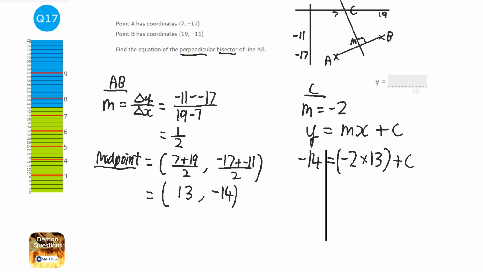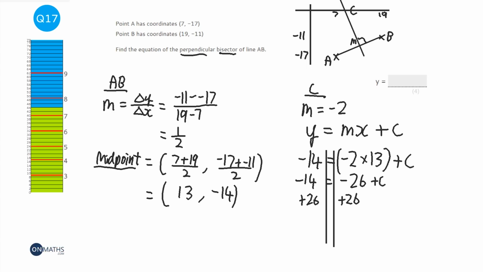So minus 14 equals minus 26 plus c. I'm going to add 26 to both sides. And if this is on the calculator, always use your calculator to be sure. So 12 equals c, or c equals 12. Therefore the equation is y equals minus 2x plus 12.